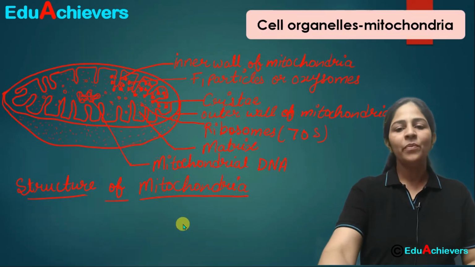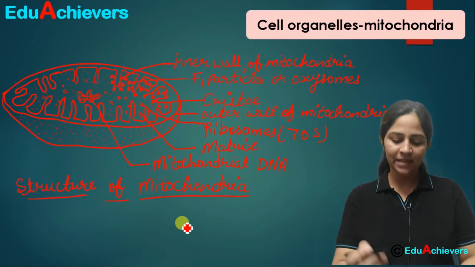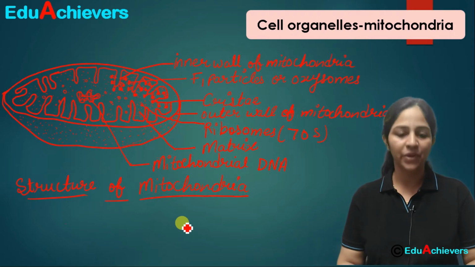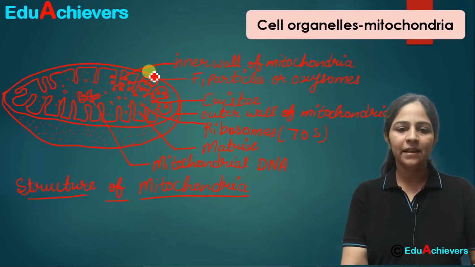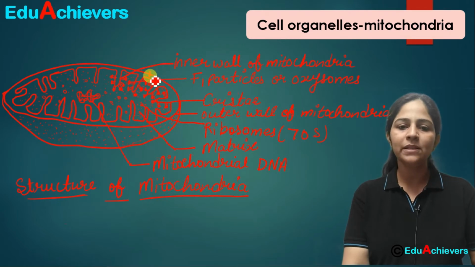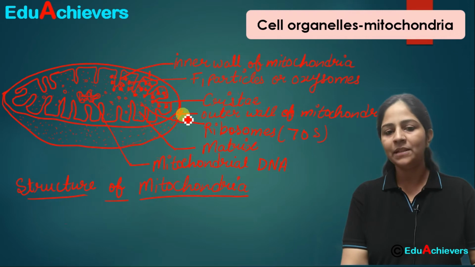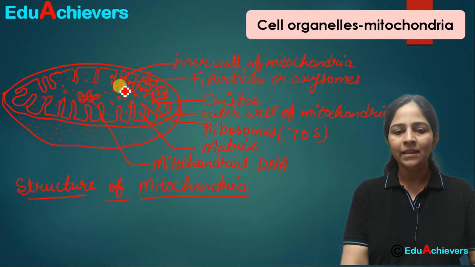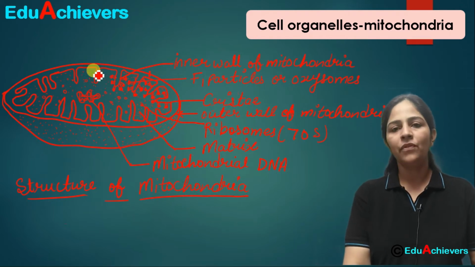Fine. Let's know a little bit more further about the structure of mitochondria. You can see here I have drawn the structure of mitochondria for you, where you can see that there are two walls. Number one, this one is the first wall, which is called as outer wall. I have labeled it here. This one is the outer wall of mitochondria. This one you can see here, this is the second wall or the inner wall of mitochondria.